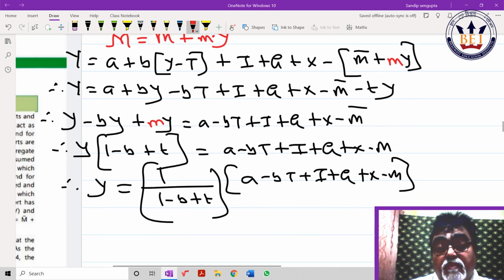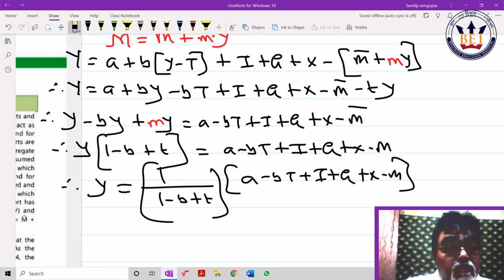1 minus b plus m, and on top of this is this. Look, where is that? This is the 4-sector check. To comply with this, I have written it. Correct, no problem. So that is why this deduction, I want us to take care of it, please.